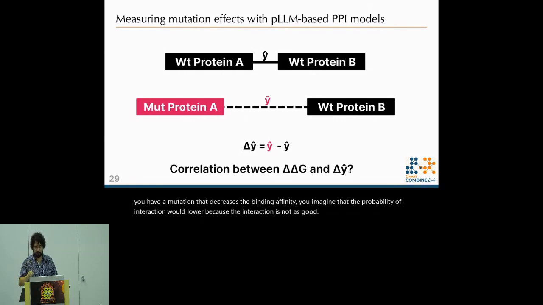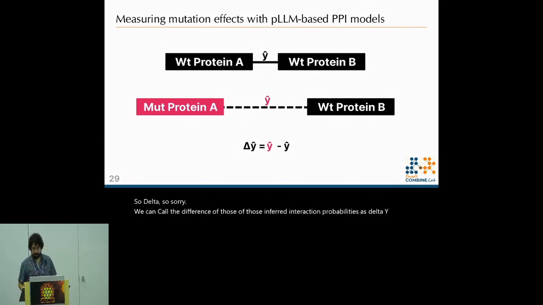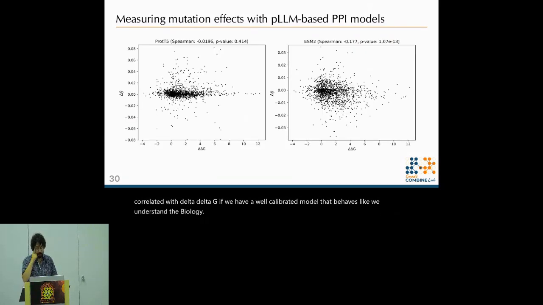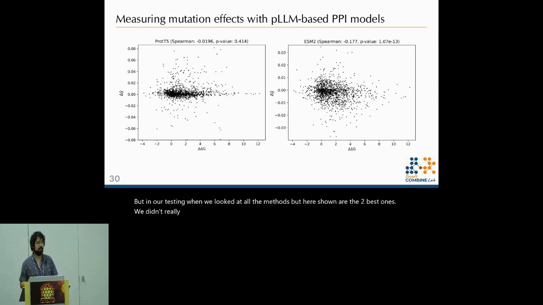So we can call the difference of those inferred interaction probabilities delta Y hat. So delta Y hat, or the change in inferred interaction probability, should maybe then be correlated with delta delta G if we have a well-calibrated model that behaves like we understand the biology. But in our testing, when we looked at all the methods, but here shown are the two best ones, we didn't really see any correlation at all, or if there was, it was very weak.